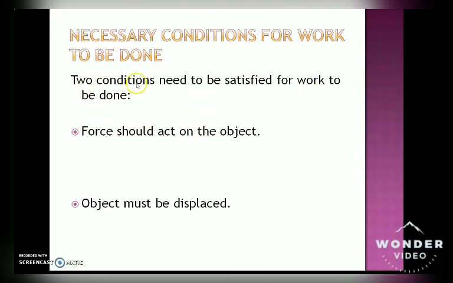Now what are the conditions? Two conditions should be satisfied, the necessary conditions for work to be done. What are the two conditions? Force should act on the object. Remember, force should always act on the object, not somewhere else. Force should act on the object only. The second condition: the object must be displaced. The object must move from one place to another. Displacement should be done. The object will not stay in the same place. The object must be displaced.